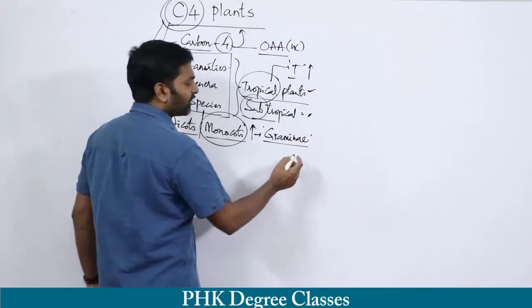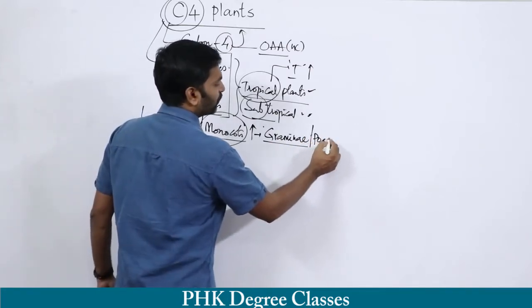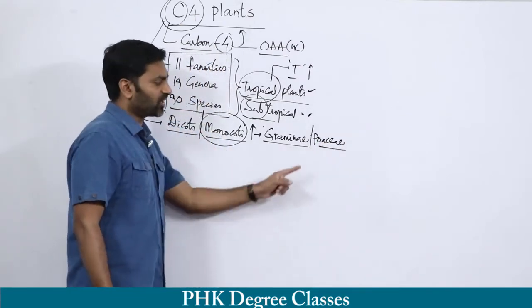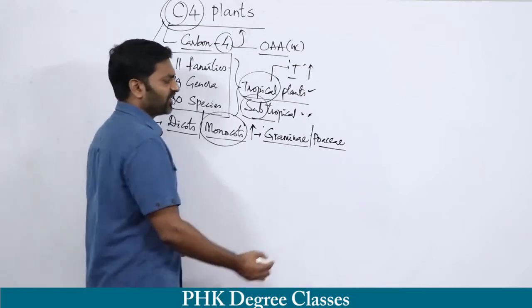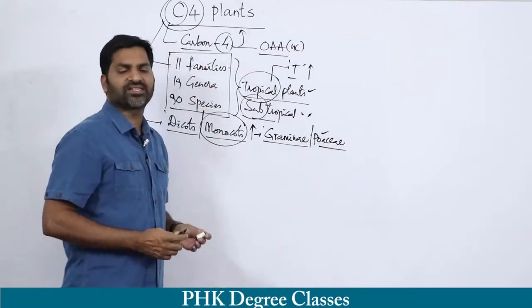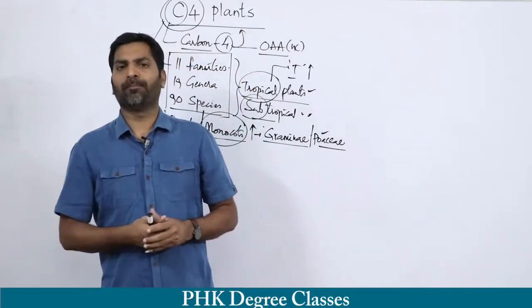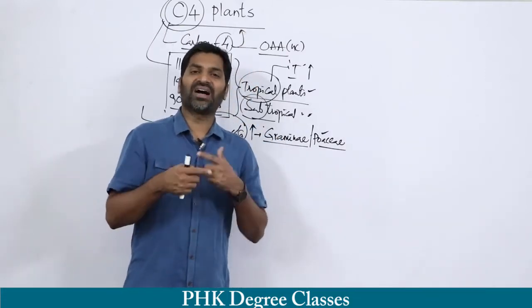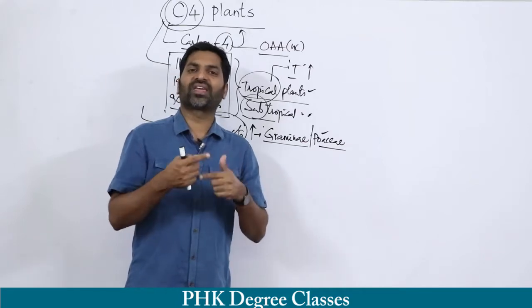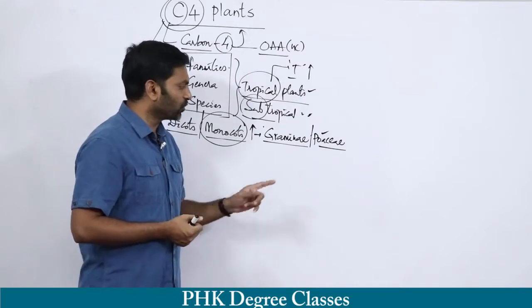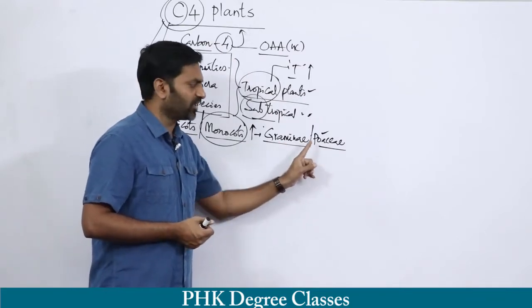Hence, the Gramineae is also called Poaceae. The Gramineae or Poaceae family includes all the grasses. Maize is an example, bajra is an example, sugarcane is an example. All the grasses are included in the Gramineae or Poaceae family.